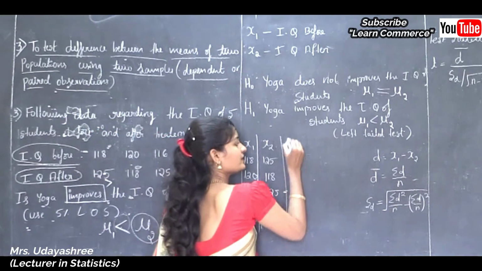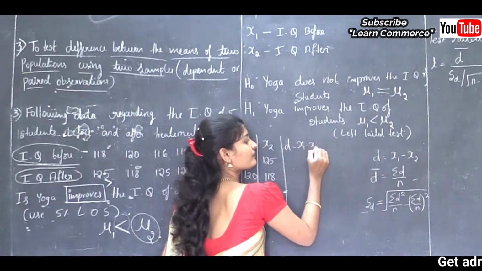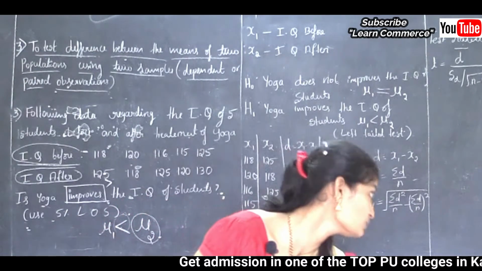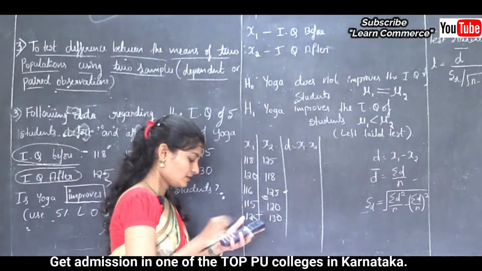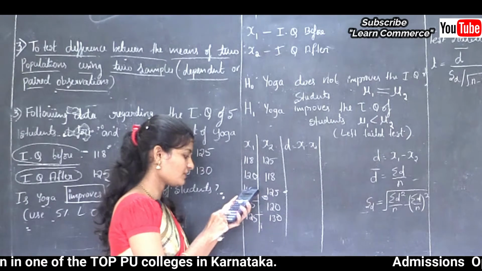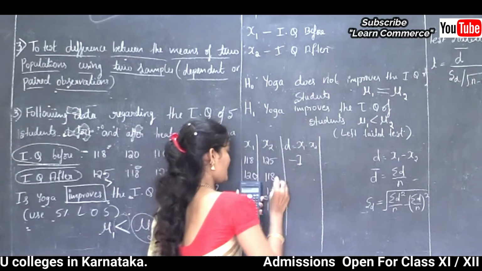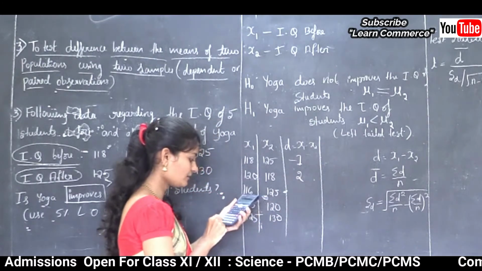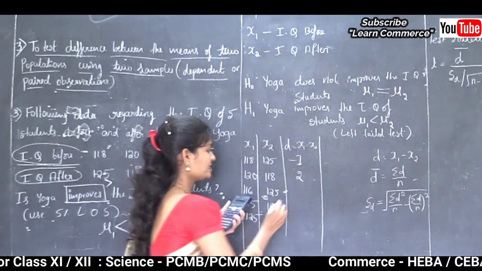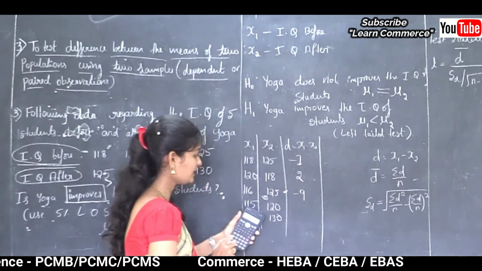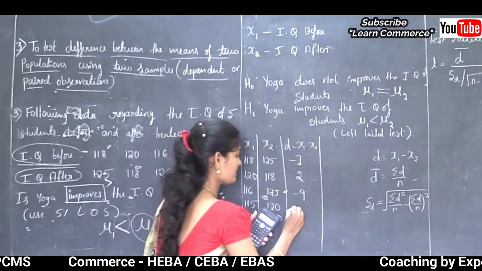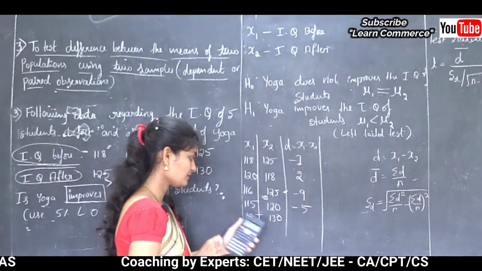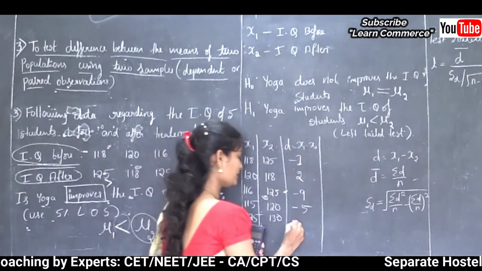Next we need to find the difference, that is x1 minus x2. Here the first x1 observation is 118 and the x2 observation is 125, that is minus 7. Then 120 minus 118, that is 2. Then 116 minus 125, that is minus 9. Here 115 minus 120, that is minus 5. Next 125 minus 130, that is minus 5.